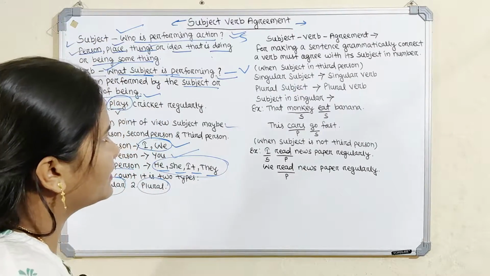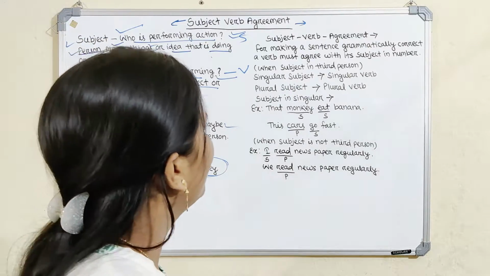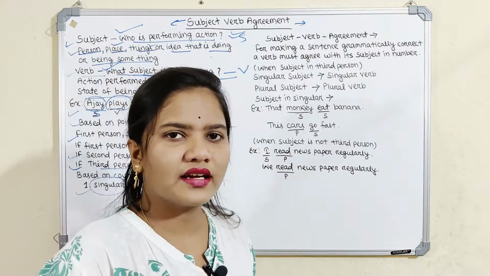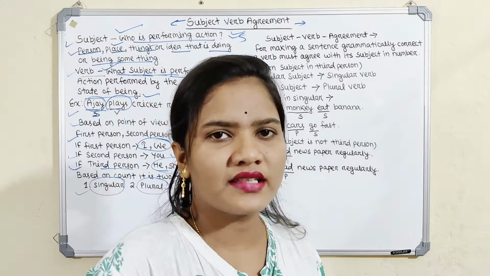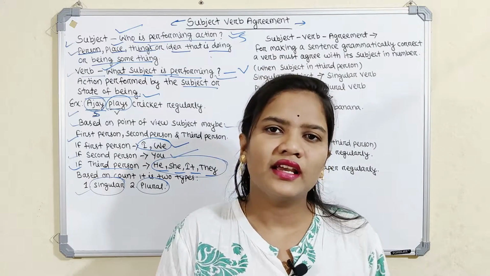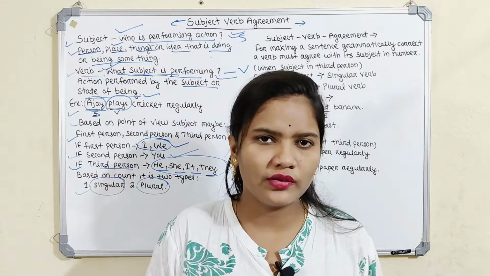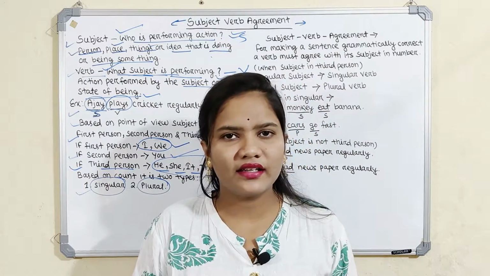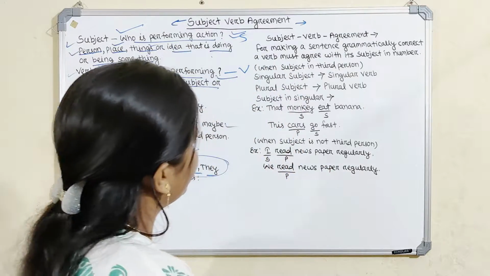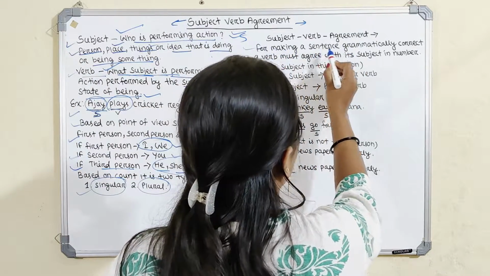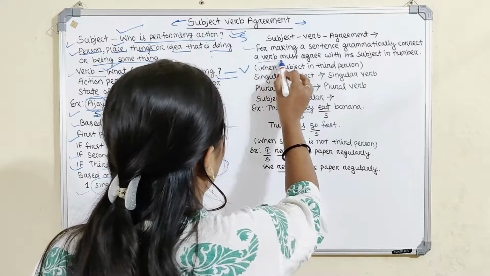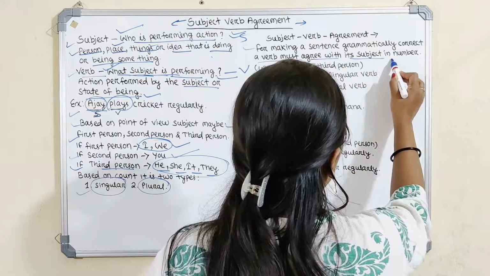Why do we need the subject and verb agreement? I already said that subject and verb agreement is necessary for a sentence, because if the subject agrees with the verb, that is called a grammatically correct sentence. So for making a sentence grammatically correct, a verb must agree with its subject in number.